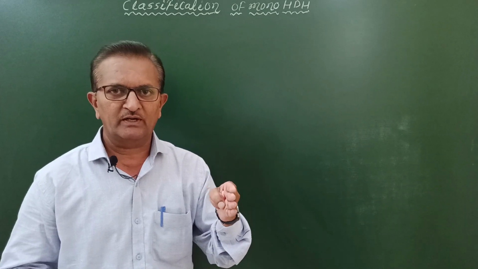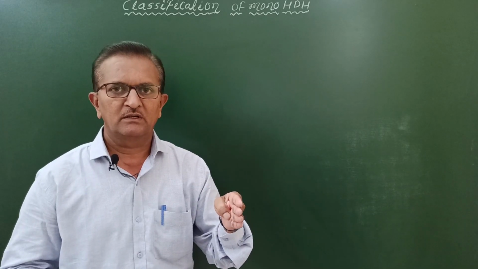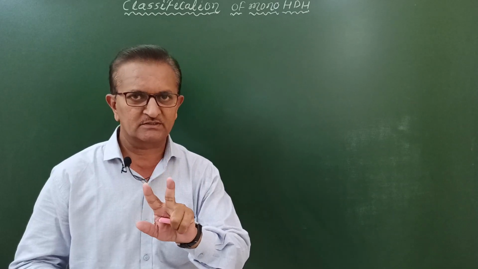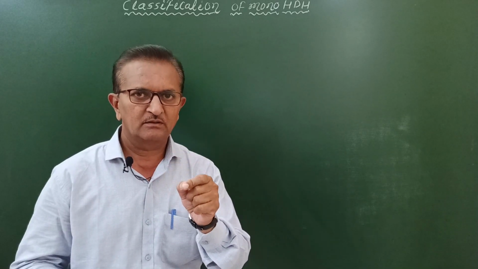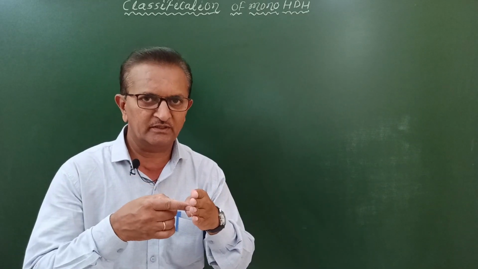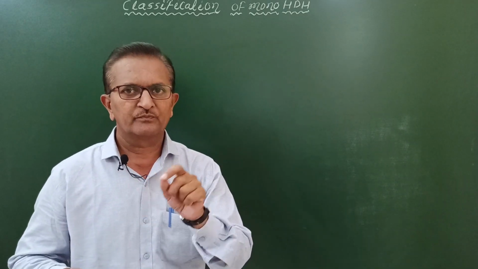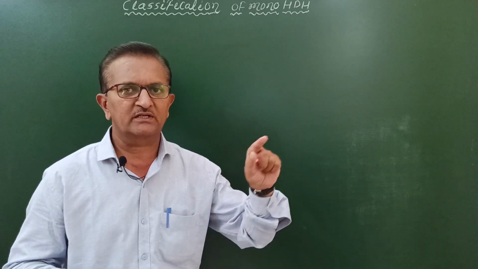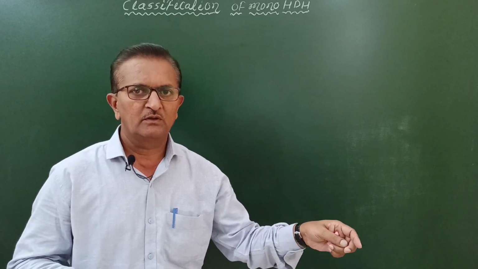Monohalogen derivatives of hydrocarbons are classified on the basis of two points. Number one, the type of carbon atom to which the halogen atom is bonded, and number two, the type of hybridization of the carbon atom to which the halogen atom is bonded.